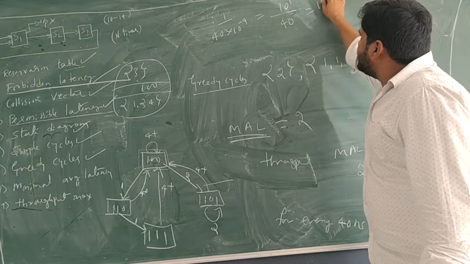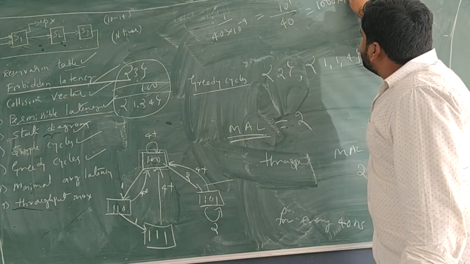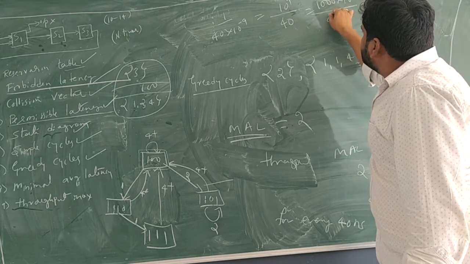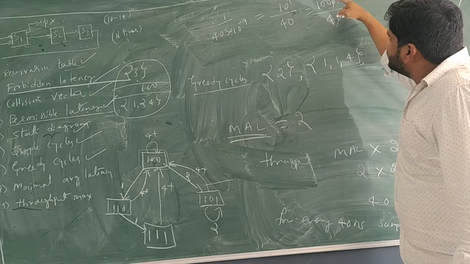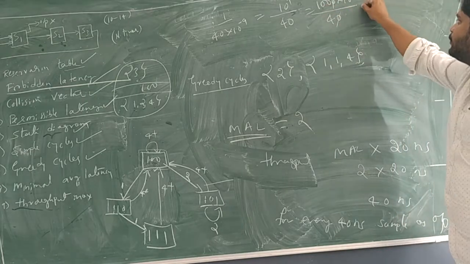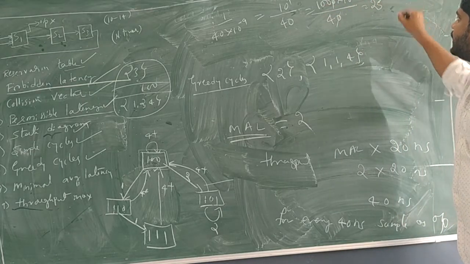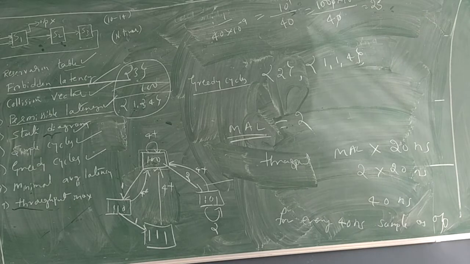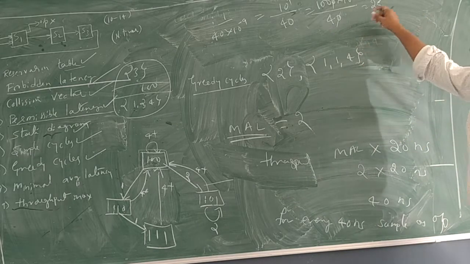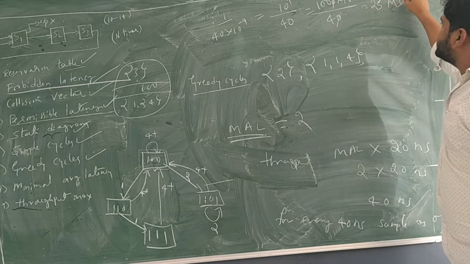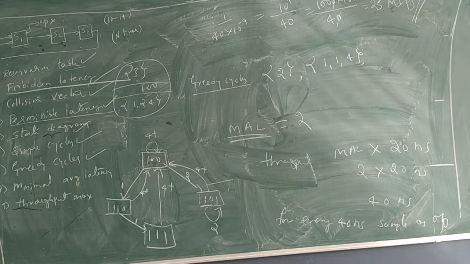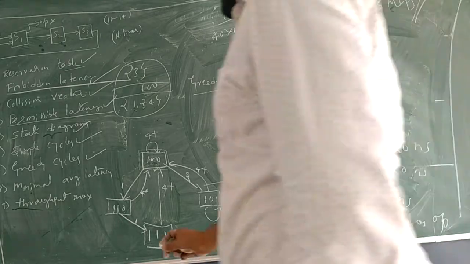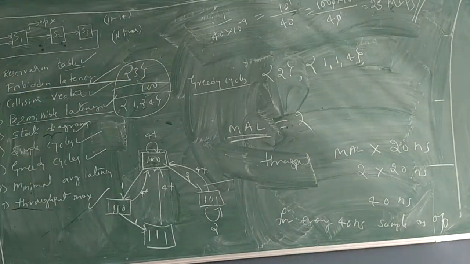To elaborate, 1000 into 10 to the power 6, whole divided by 40. Let's cancel a 0. So we got 100 divided by 4, which is equal to 25. 10 to the power 6 is called million. Since it is throughput, the unit is instructions per second. This will be the last value to be calculated.